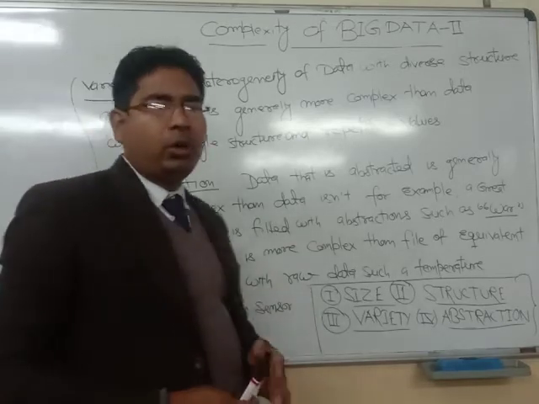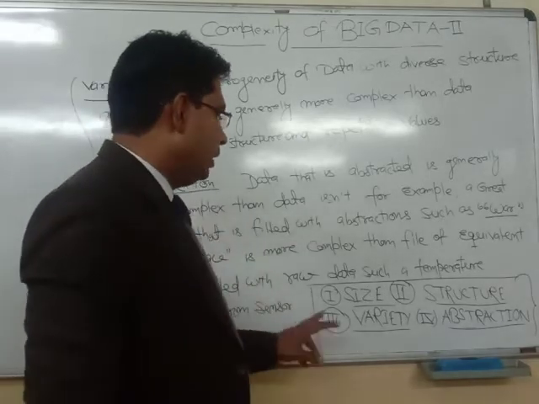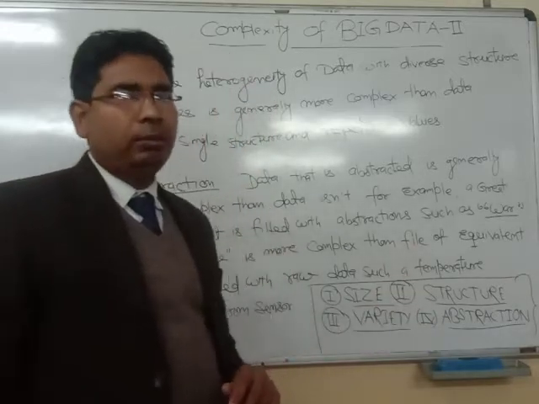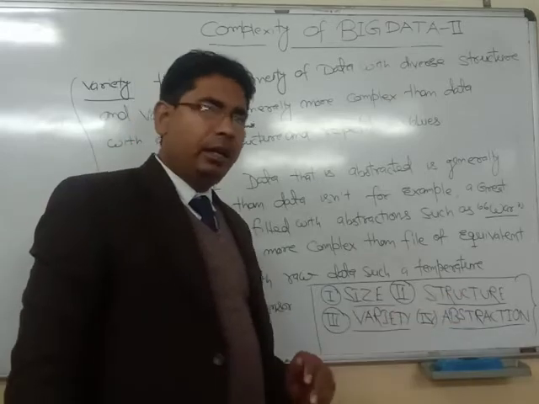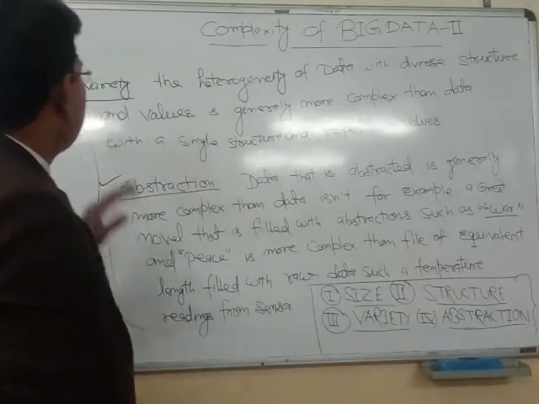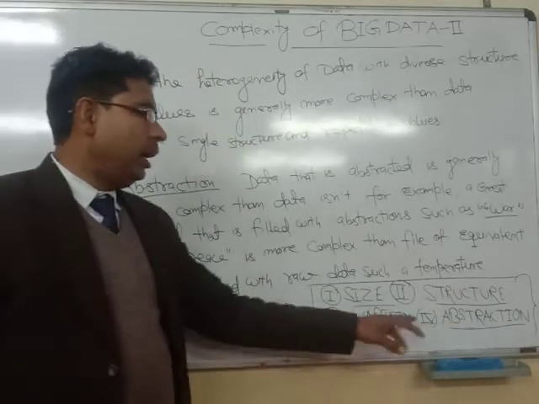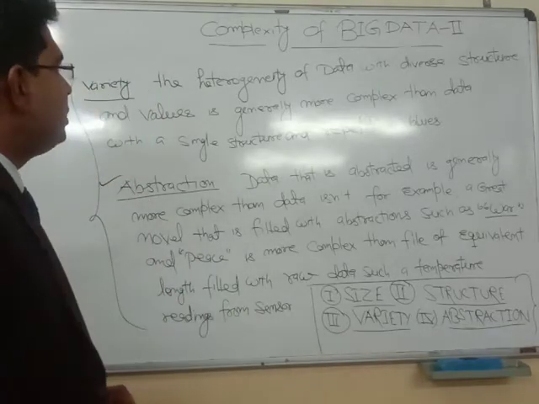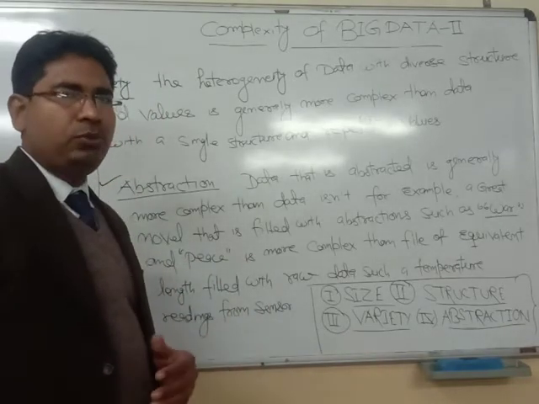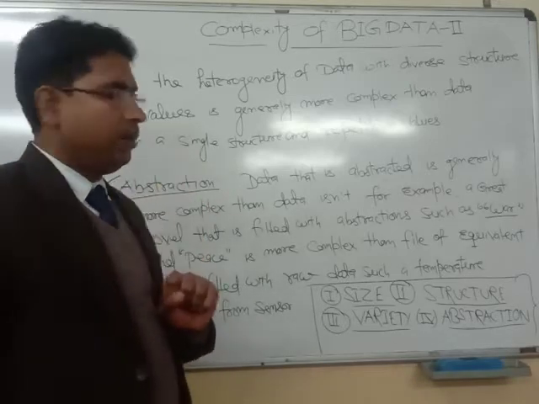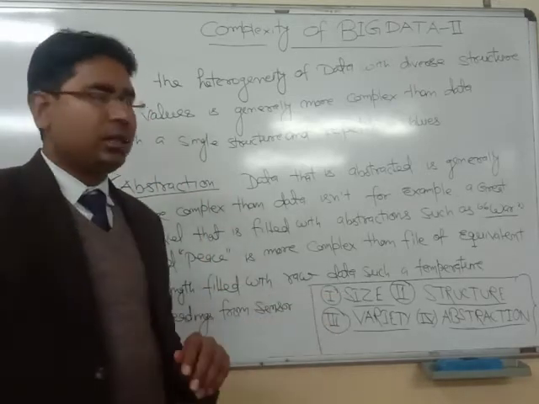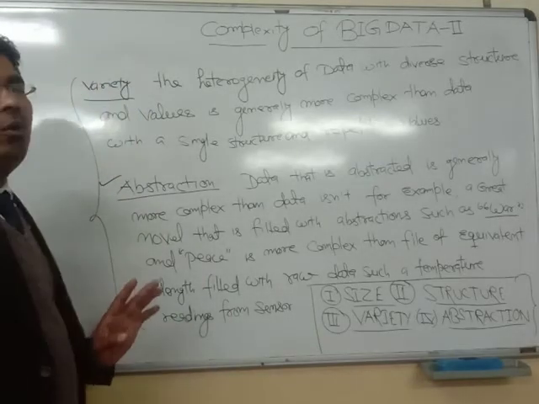In the previous class, I told you about the complexity of big data. There are two important factors of the complexity of big data. One is the size, and the other is the structure. Today we will learn about the third and fourth. As we know, there are four types of complexity of big data. First is size, second is structure, and third one is variety.